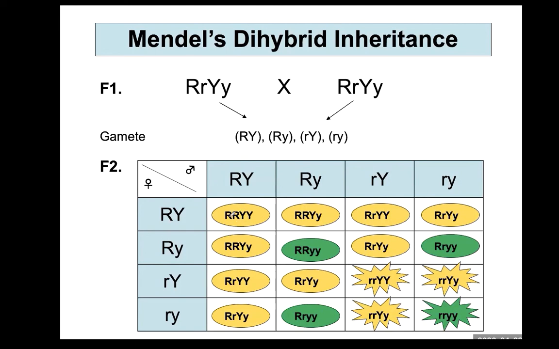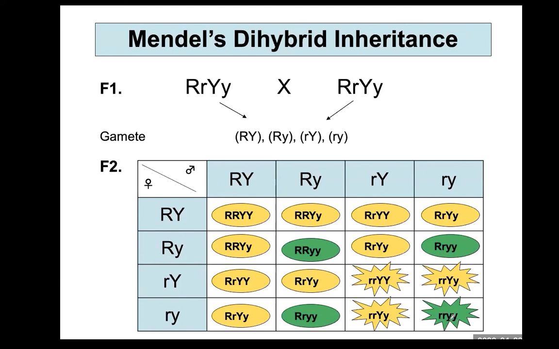So round yellow color seed appears 1, 2, 3, 4, 5, 6, 7, 8, 9. And you will see round green plant appears 1, 2, 3. 3 out of 16 will show round green plant, and 3 out of 16 show wrinkled yellow plant.